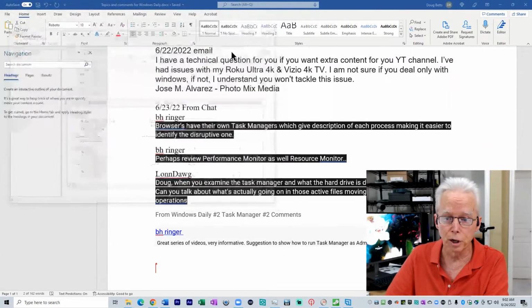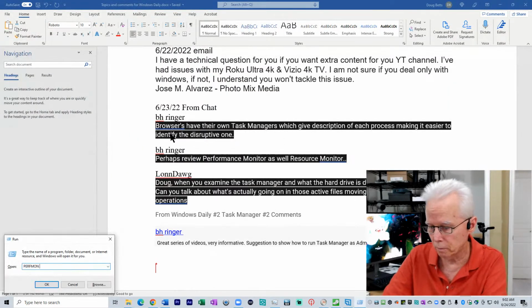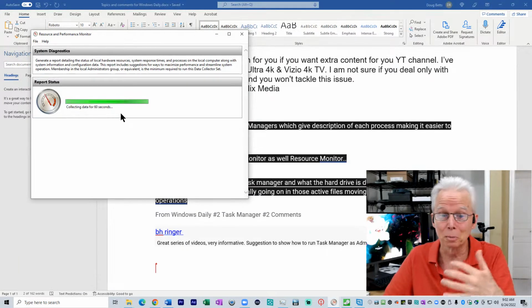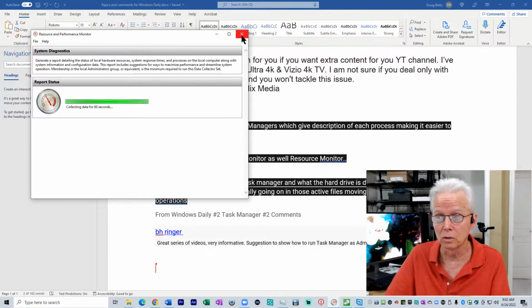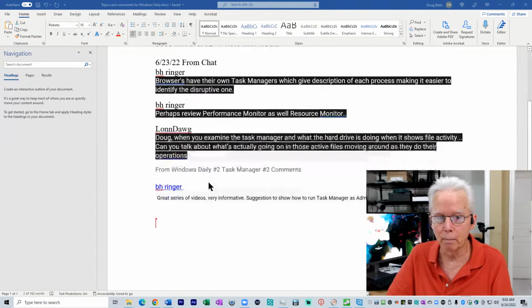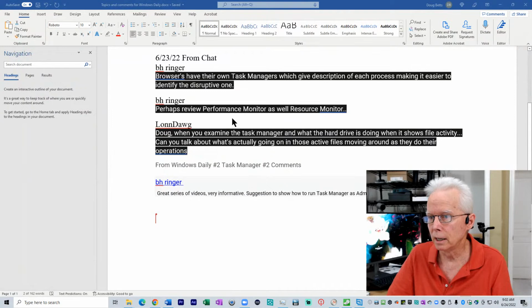A variation on that is Windows key R perfmon/report, and it says it's going to run for 60 seconds, but it won't stop. That's been broken for a long time. After it runs for 60 seconds, you can close it and you can go into Performance Monitor and look at that report. I'll be showing how to do that when I get to that part of Windows Daily.